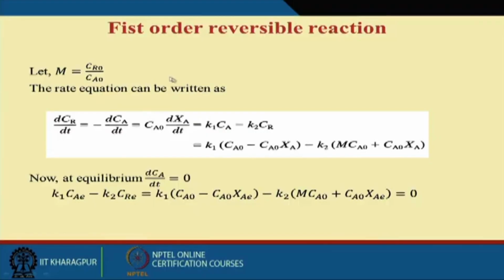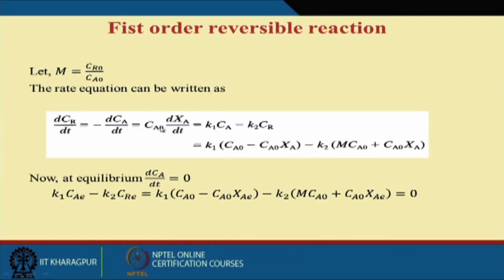Now I can consider this as Cr0 by Ca0. Cr0 means the initial product concentration, Ca0 is the initial substrate concentration. Now if we analyze and write the previous equation, dCr by dt is the rate of product formation, equal to minus dCa by dt, which is the rate of substrate degradation.